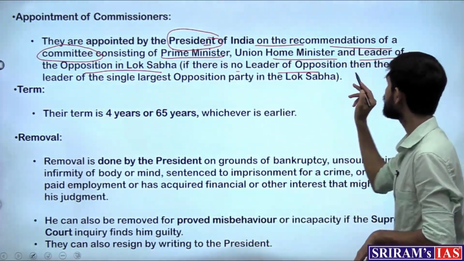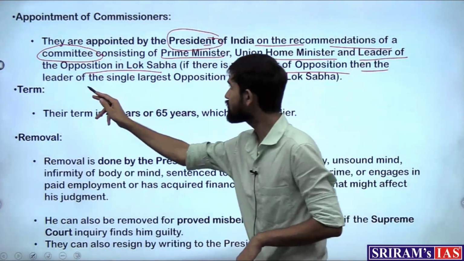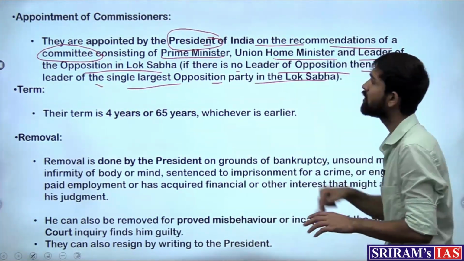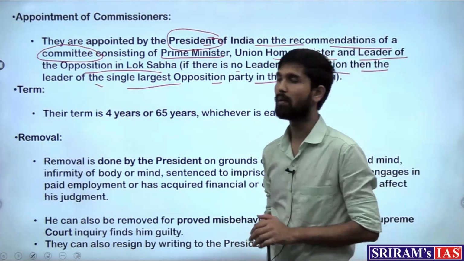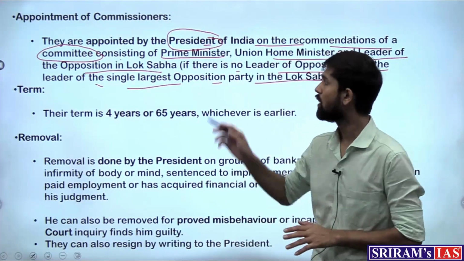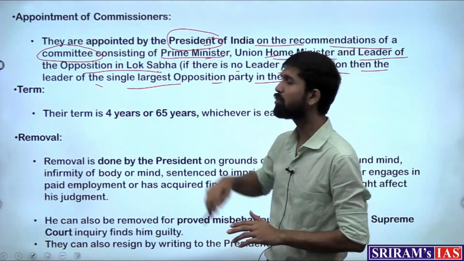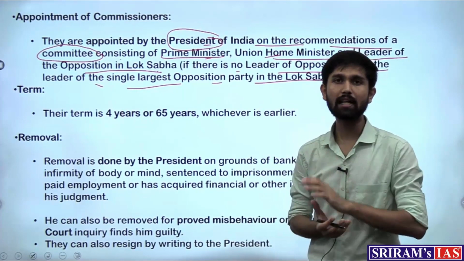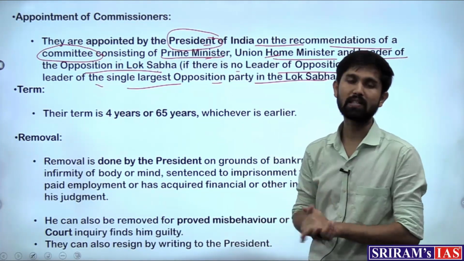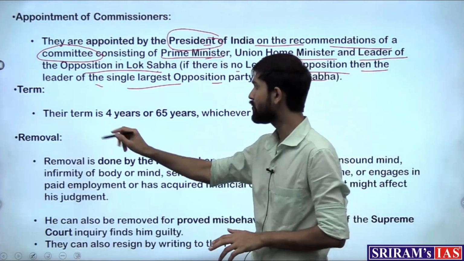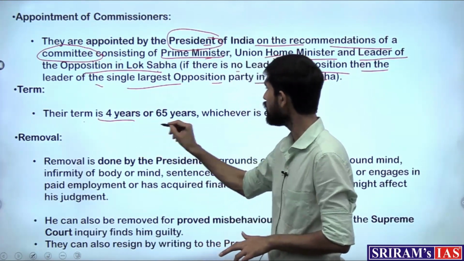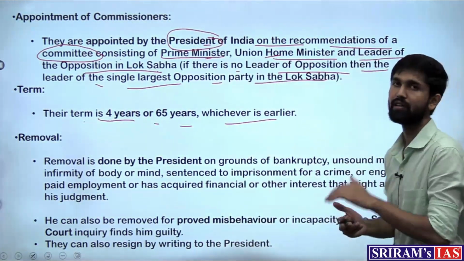If there is no leader of the opposition, then the leader of the single largest opposition party in the Lok Sabha becomes the member of this committee. So these 3 people, the Prime Minister, Home Minister and the leader of opposition in Lok Sabha, will decide on the names, and then the President would be appointing. And the term for these commissioners would be 4 years or 65 years of age, whichever is earlier.